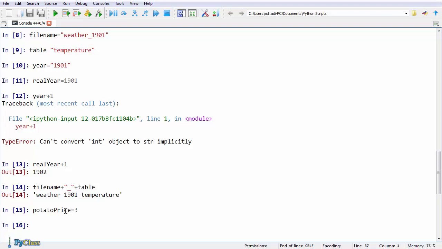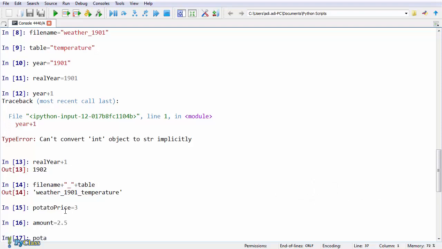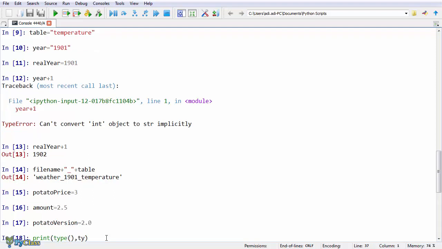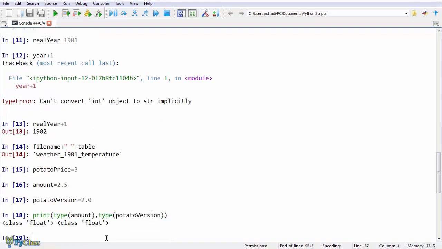And a few words about floats. Floats are decimal numbers. The amount here holds a float number, and so does the potato version, a new variable I am just creating. You can of course check it. If you don't believe me, you can check the type of your variable values. Yes. In most of the cases, you will be using floats for your values. But you could also have to use integers for certain data, such as number of people, for example. It doesn't make sense to have 3.1 persons, so you'll have to use an integer.